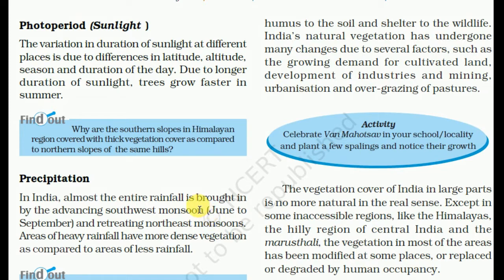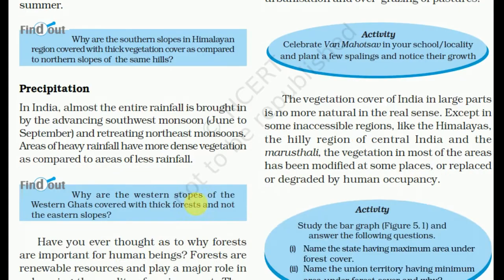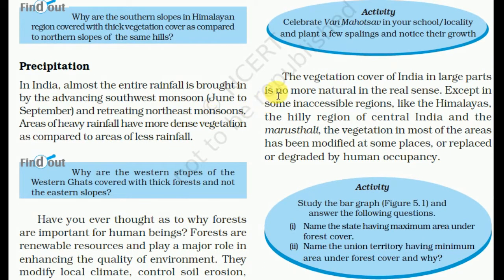Indian natural vegetation has undergone many changes due to several factors such as the growing demand for cultivated land, development of industries and mining, urbanization and overgrazing of pastures.